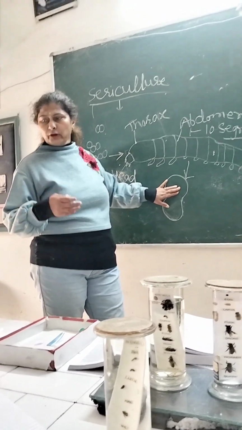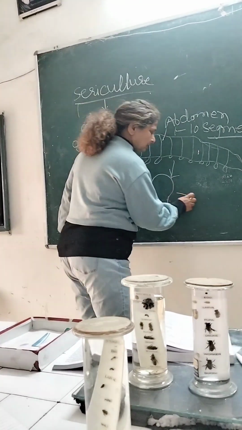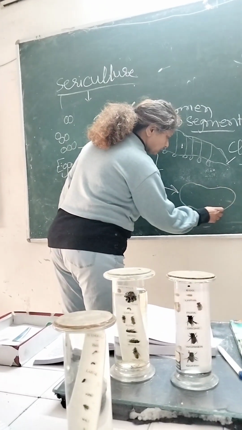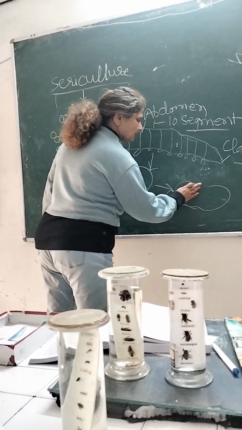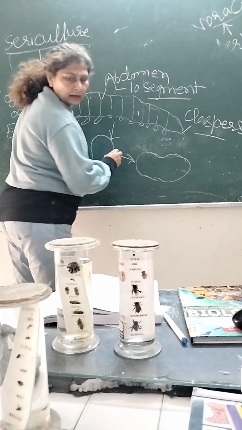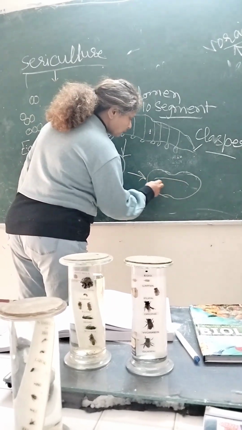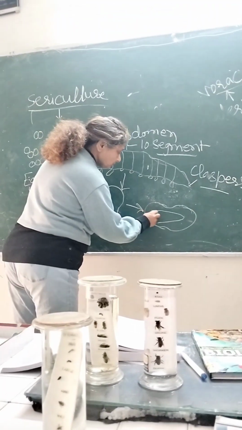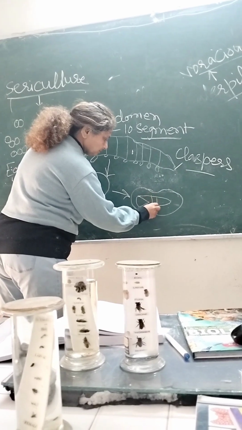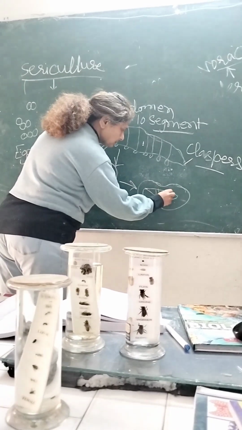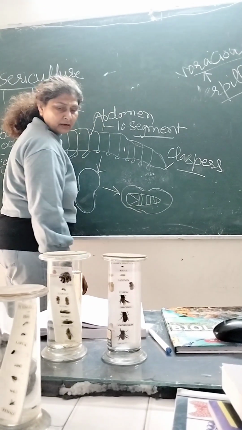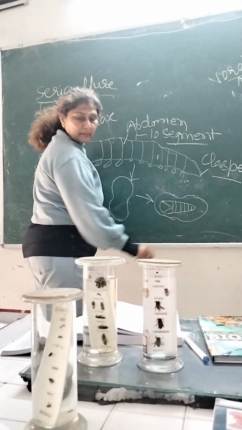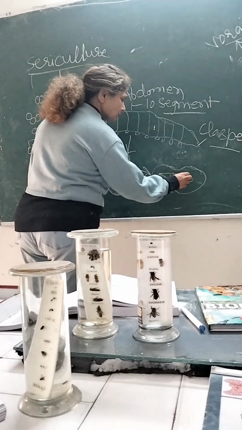I will tell you how we get the silk. Then the structure of this silk moth: this is the external structure, and now we look at the internal structure. No doubt it is a cruel method. We sacrifice many cocoons for our silk formation. This is a very cruel method. I will tell you how cruel it is.